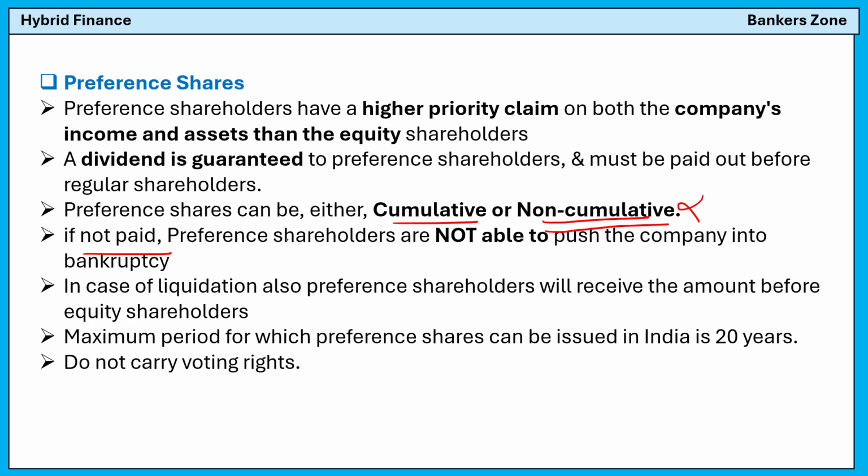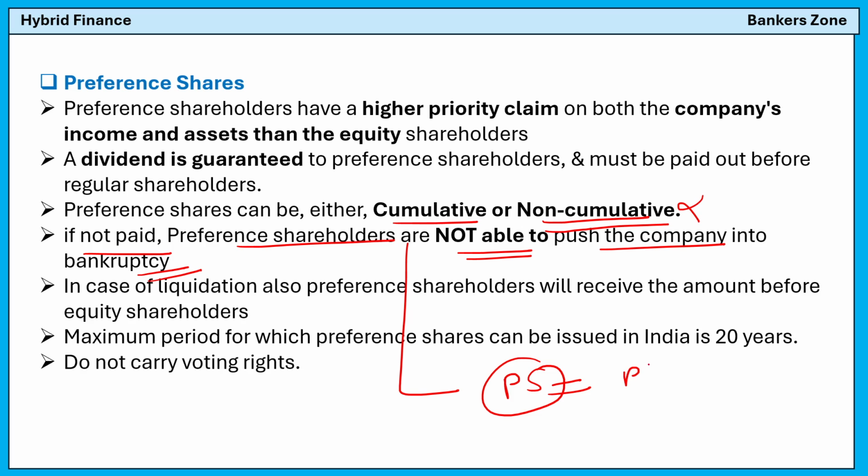If not paid, the preference shareholders are not able to push the company into bankruptcy. So see, it is very, very important. If preference shareholders are not paid the dividend, they cannot sue the company in court, or they cannot push the company to the NCLT.